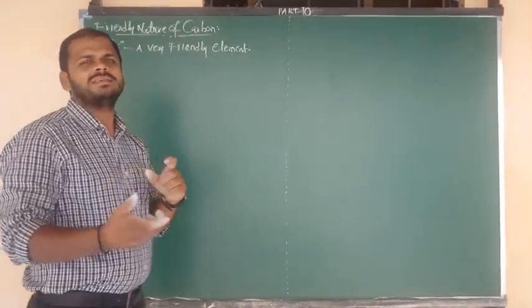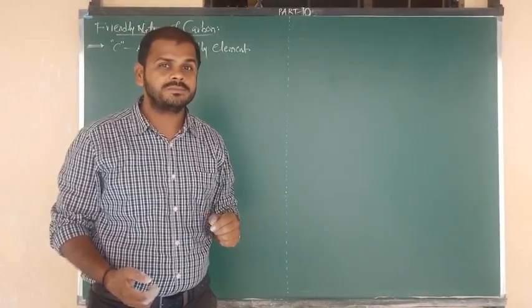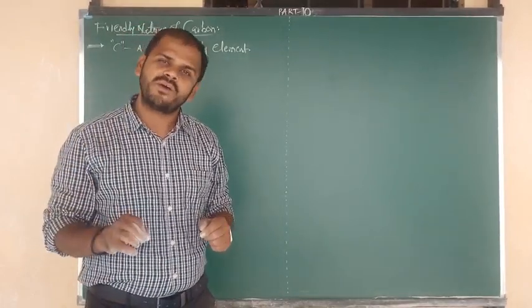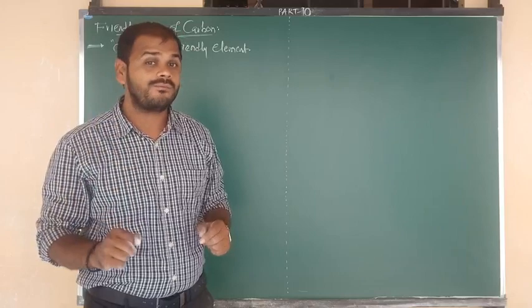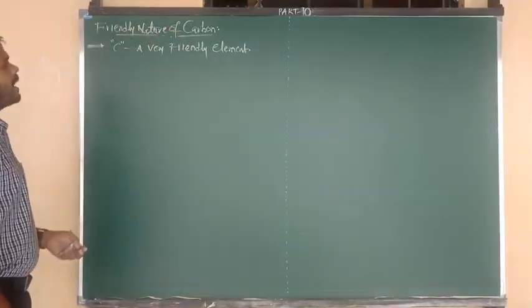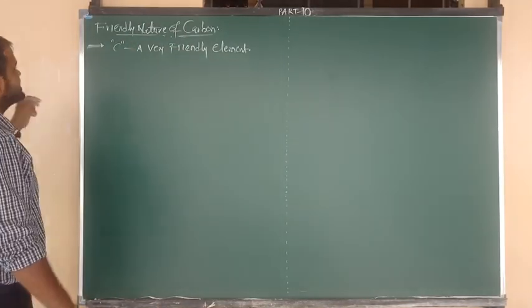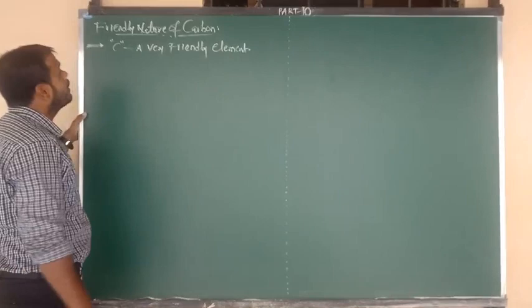How can you say carbon is the friendly element? That one I am going to explain. After that, functional group. What is meant by functional group? That is very important for you. So let me consider first of all, how can you say carbon contains friendly nature? Along with proof I am going to tell you now.